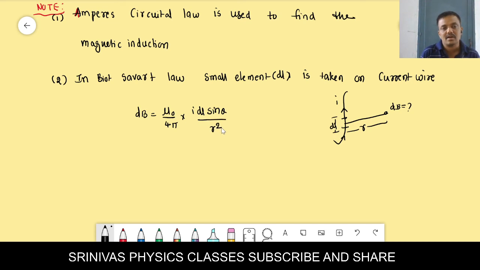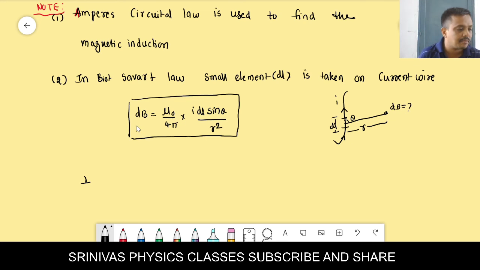This is the formula based on the Biot-Savart law. In this we take the small element on the wire. But while applying the Ampere circuital law,